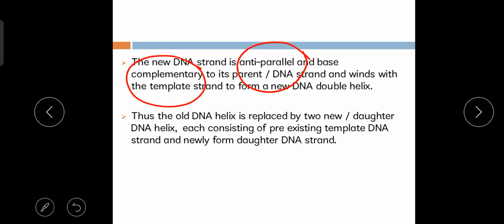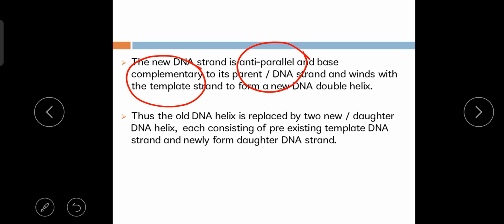After the formation of the new strand on the old strand, these two strands wind around each other. Again, they twist and form the helical structure.